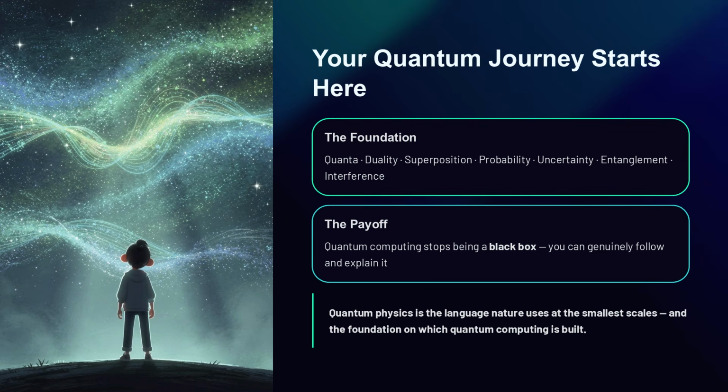You know that quantum physics describes the microscopic world. You understand quanta, wave-particle duality, superposition, probability, measurement, uncertainty, quantum states, entanglement, and interference. You also understand that these ideas are not philosophical decorations. They are the real foundations of quantum computing.